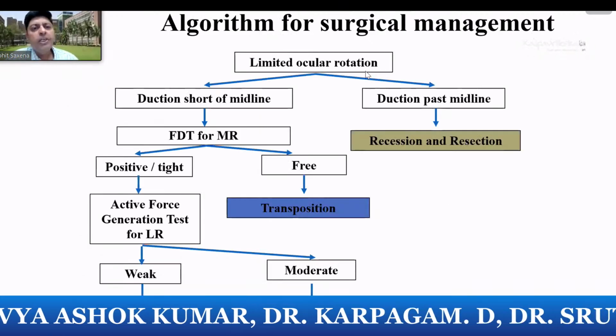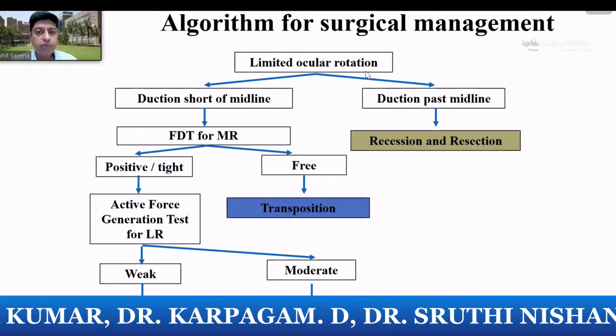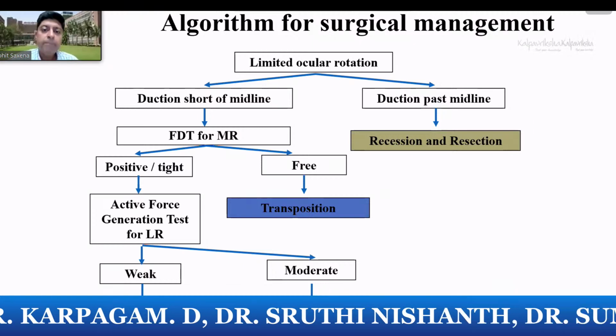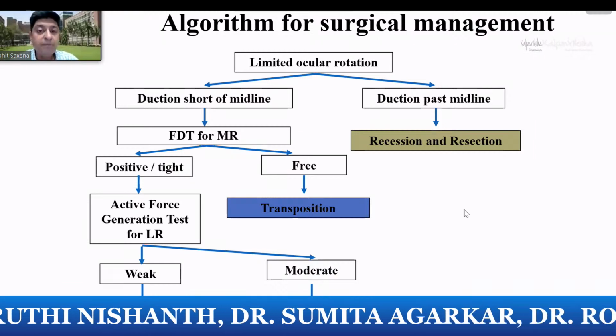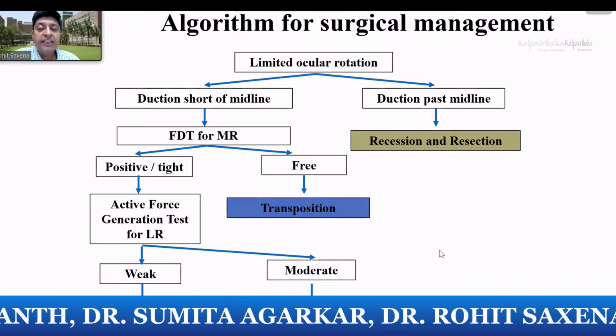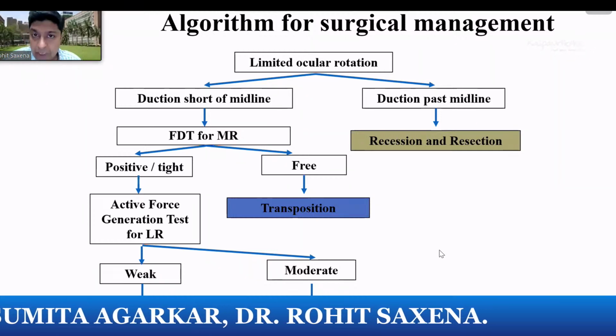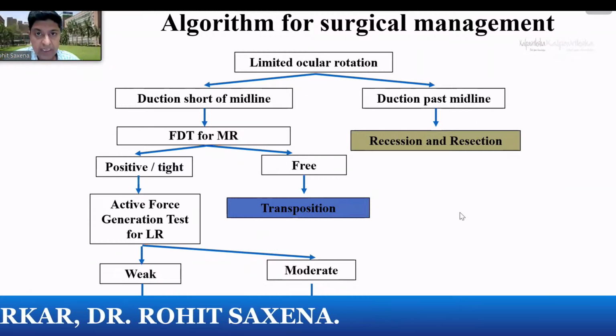So how will you manage? So you would generally wait for a while to allow them to recover. Between 4 to 6 months is our usual follow-up time. If it's a child, we may have to give occlusion therapy so that they do not develop an amblyopia. So nicely covered by Sumita just before.